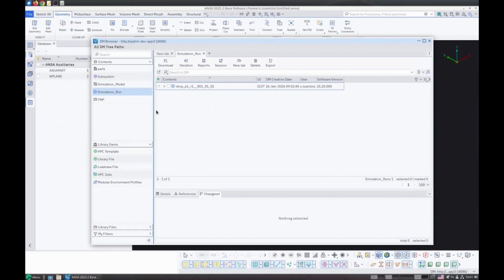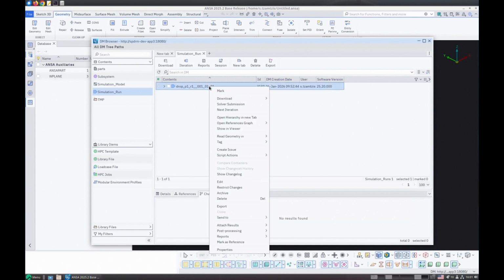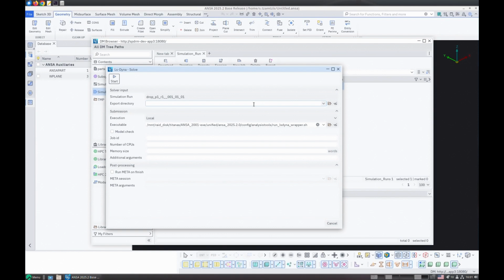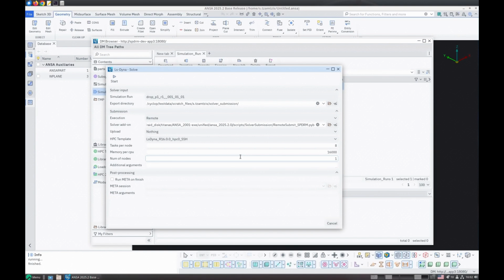Starting from a simulation run stored in the DM and using the context menu option Solver Submission in the DM browser, the Solve window appears. Here, according to the file type of the selected simulation run, the Solver Submission tool opens pre-configured for the corresponding solver. When the execution is set to remote, the selected simulation runs will be exported in the export directory and the solver input files will be retrieved from that location.